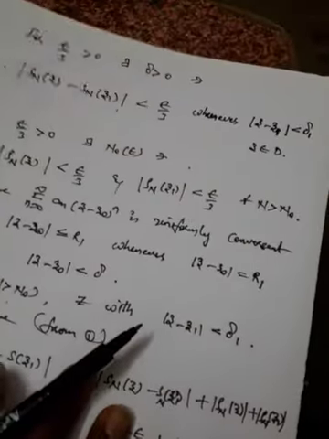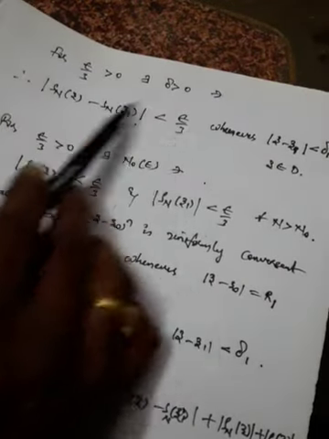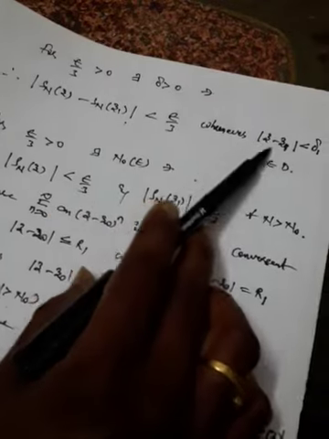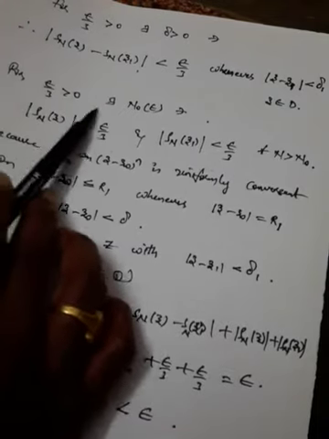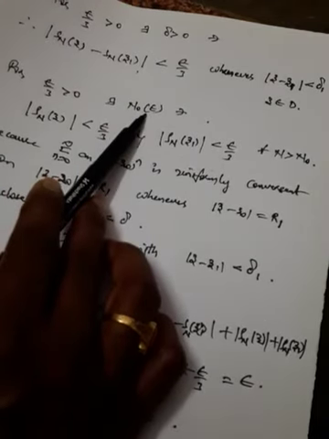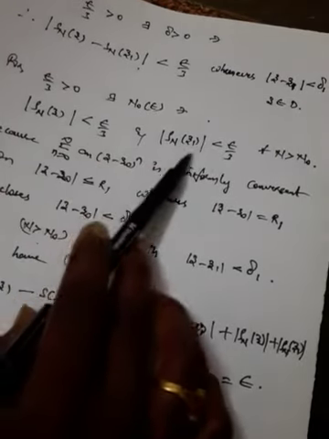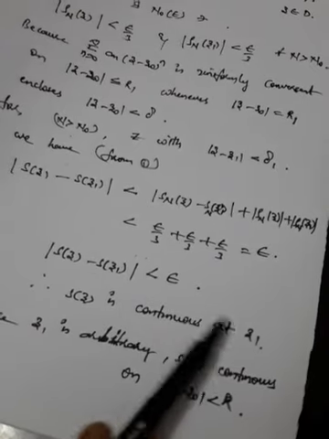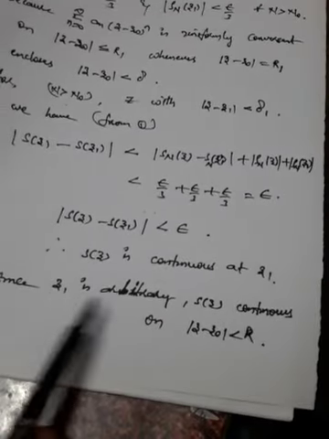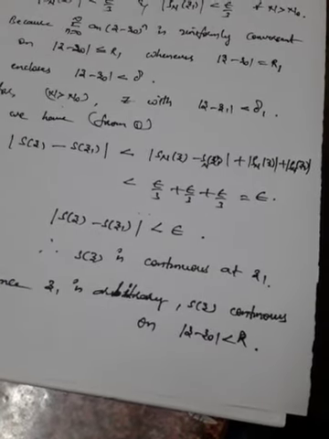So therefore, because of that, we have chosen epsilon by 3 greater than 0; there is a delta 1 greater than 0 such that the difference is less than or equal to epsilon by 3 whenever mod z minus z naught is less than delta 1, because it is continuous. In the same manner, for epsilon by 3 greater than 0, there exists a neighborhood N of z naught, epsilon, such that you will get epsilon by 3, and for z1 also you will get epsilon by 3. Based on these three values, we have proved that it is less than epsilon. Therefore S of z is continuous at z0, and z1 is arbitrary, and S of z is continuous on mod z minus z0 less than r.